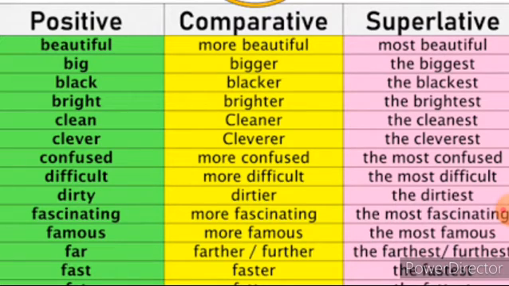Now look at a few examples, children. This word, beautiful, is there. How will you convert it into comparative? You have to add the word more: more beautiful, and then most beautiful. So a certain rule is there, children.